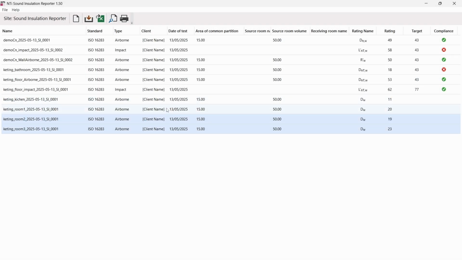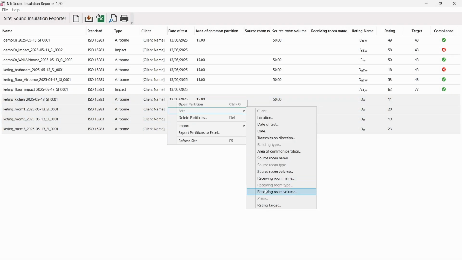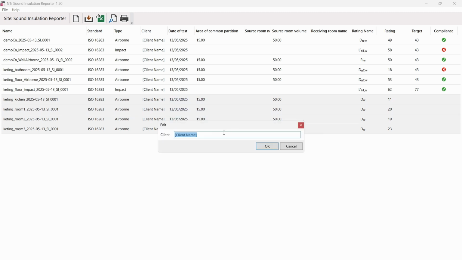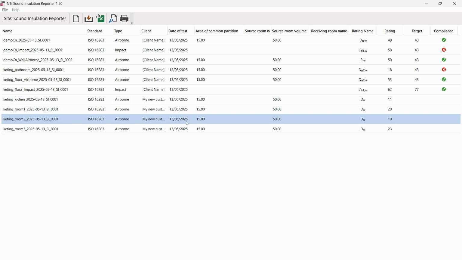New version of Sound Insulation Reporter offers many functions to save your time, like editing various parameters in multiple partitions at once. You can edit things like source room and receiving room name and volume, or area of the common partition.